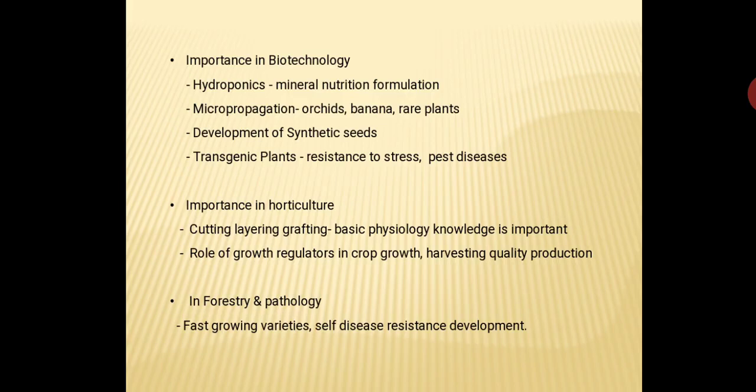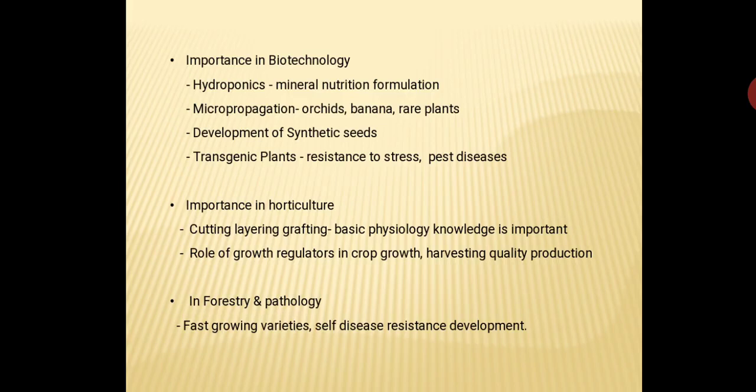Then it also has importance in forestry and pathology. In forestry, fast growing varieties are necessary for developing new forests. For example, in social forestry, we cultivate barren lands with plants which have the characteristic of fast growth. So where do these fast growing varieties come from?